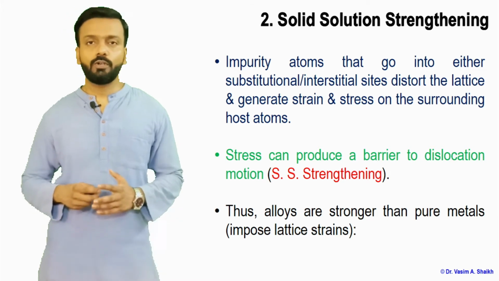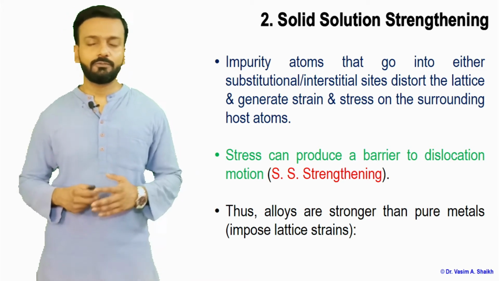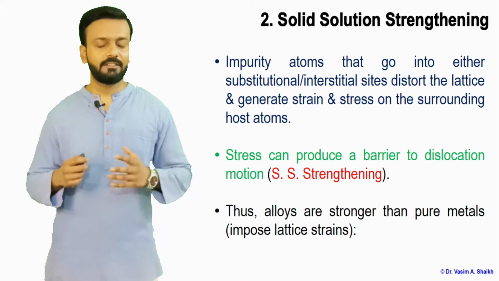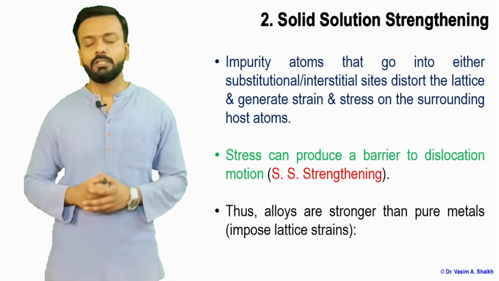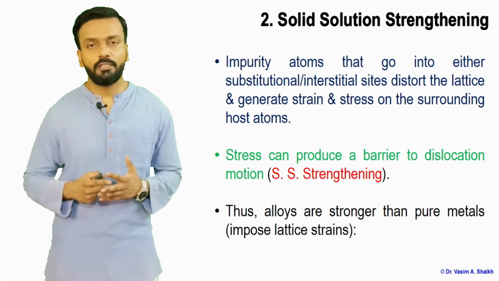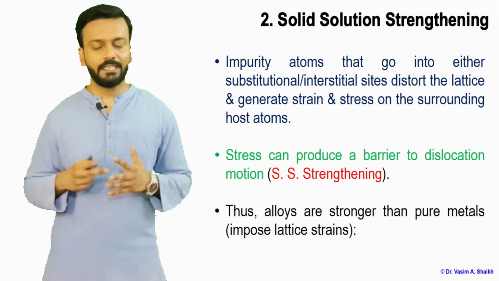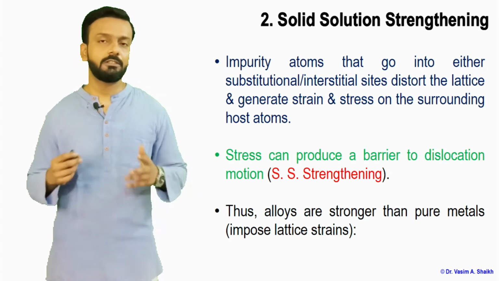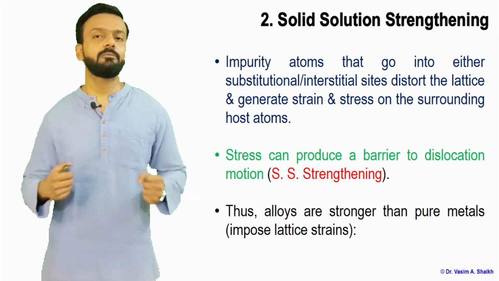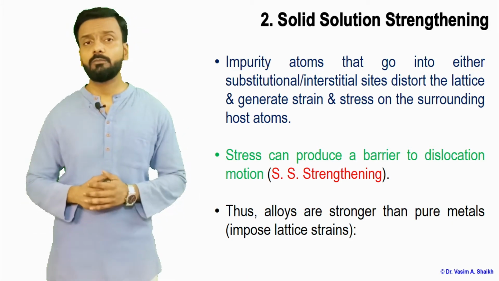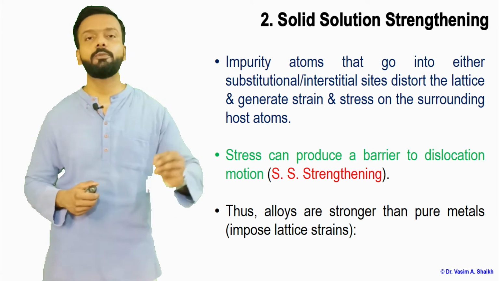So let us move on to the second strategy of strengthening the material. This strategy is called solid solution strengthening. Basically it is nothing but alloying. We are strengthening the material by putting an external solute atom in the solvent, and then we are making the material stronger. So we are adding impurity atoms.